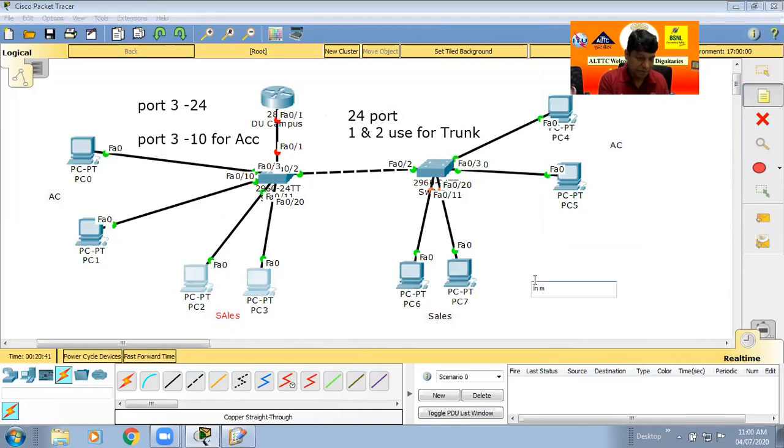We plan that if a PC, laptop, or Wi-Fi is connected to switch port number 3 to 10, it automatically becomes account.